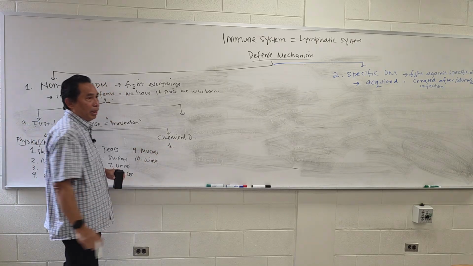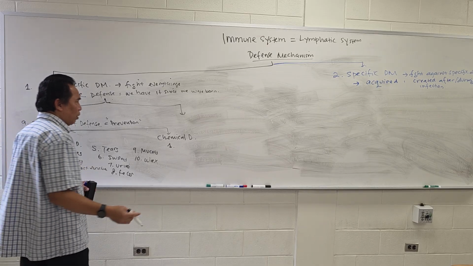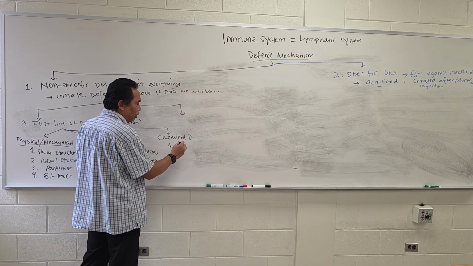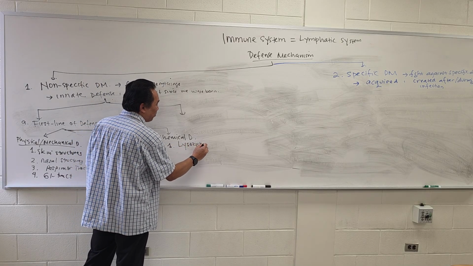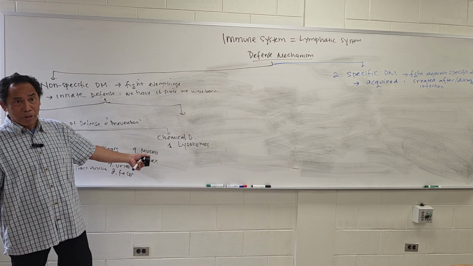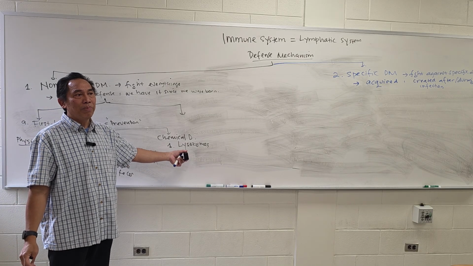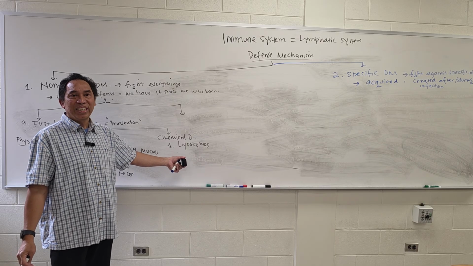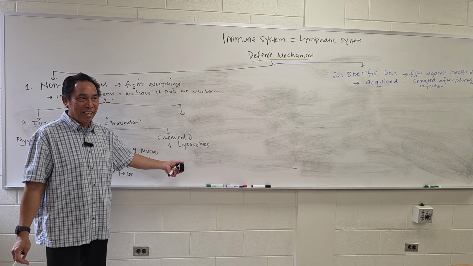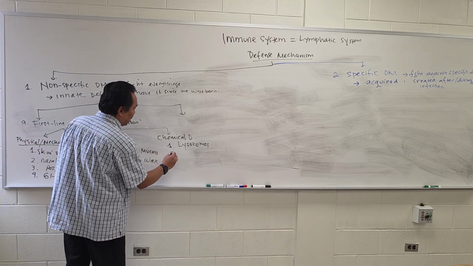Examples, in our saliva, in our tears, in our sweat, we have an enzyme that actually can split or break bacteria. It is called a lysozyme. It is a chemical, and we produce it. When we produce sweat, we will also have lysozyme in it. When we produce saliva, there will be lysozyme in it. When we produce tears, there will be lysozymes in it. That's chemical. We produce it. That can kill some bacteria in the tear or sweat.